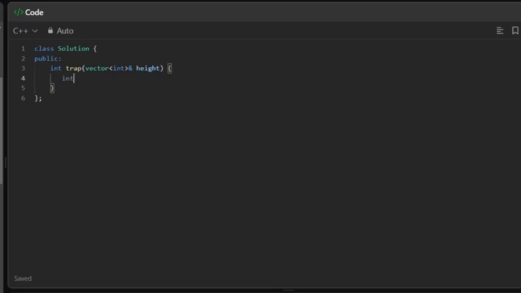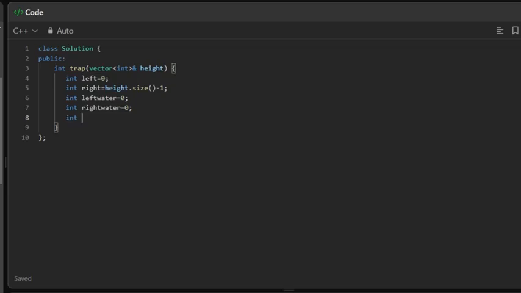So first int left is equal to 0, means left pointing to 0. Int right is pointing to the last, and make a left water which contains 0 value, and a right water which also contains 0 value.